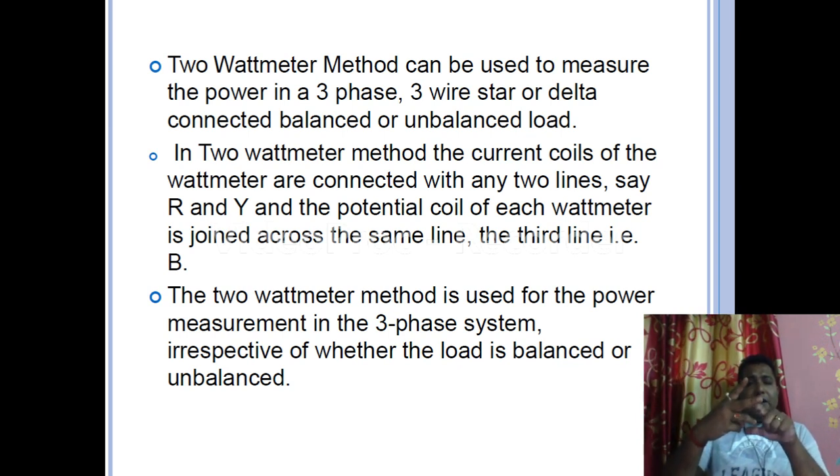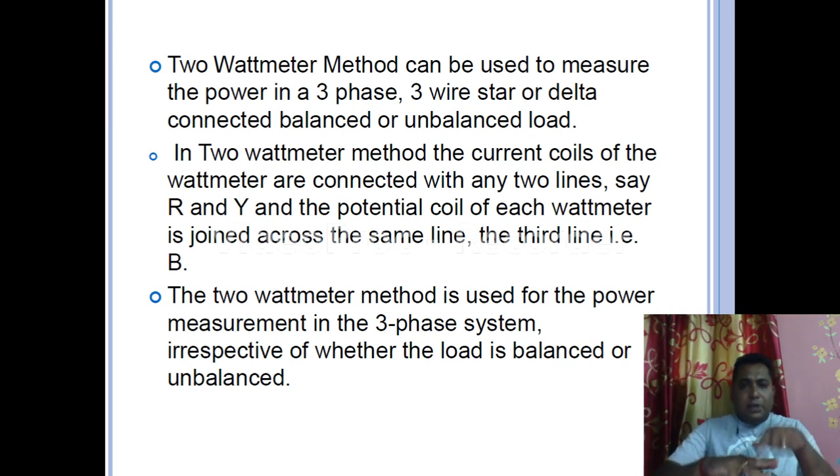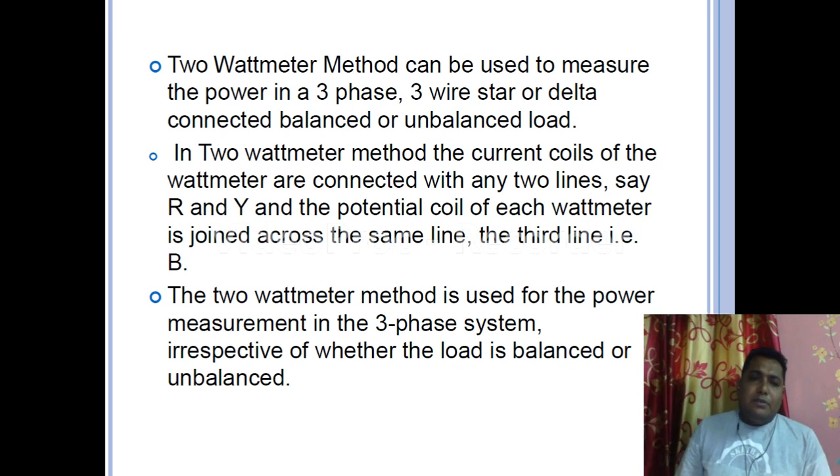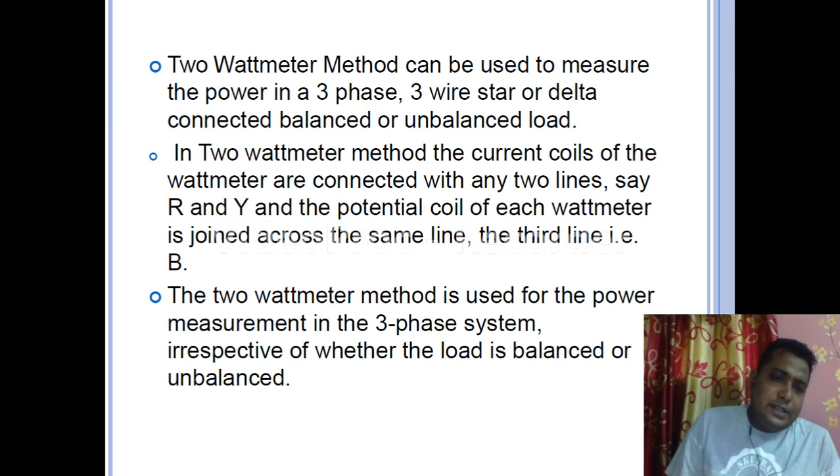Those two potential current coils are connected with this B phase. So R to B and Y to B. So the potential coils are connected inside the phase, R to B and Y to B. Like this we will do later on with the diagram, and we will understand that thing better.